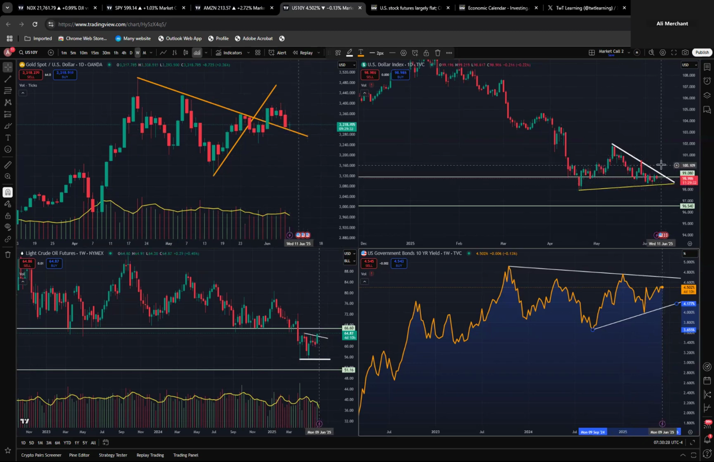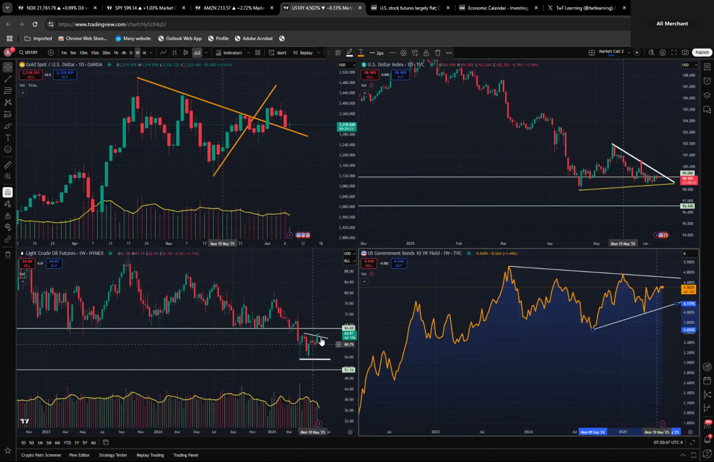The dollar is not doing anything. I think the dollar is waiting for some news on the trade talk. It is ranging between 99 and almost 98.40. Or rather, between 99 to 100 and 98.40. Whichever side it breaks is going to be the direction.